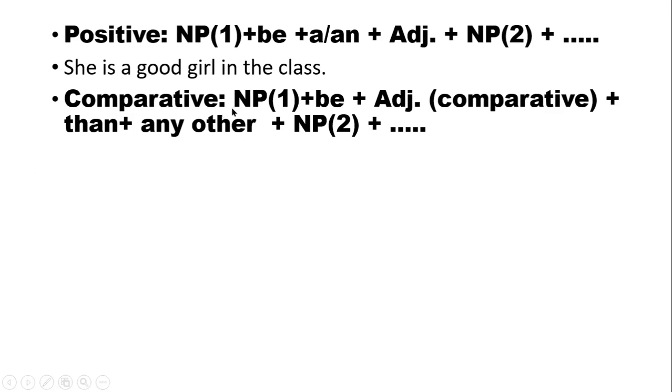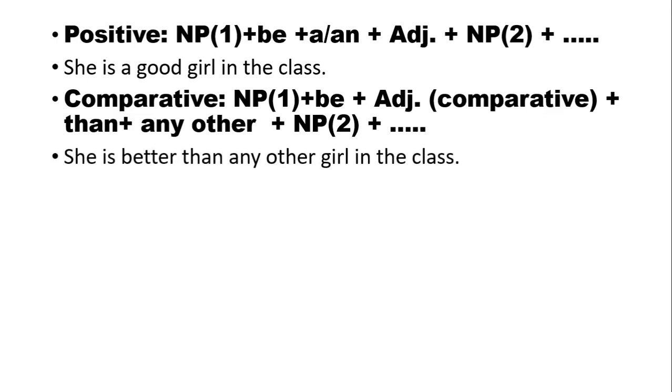You see NP1, be verb, and the comparative form of the adjective. Then after that, any other and NP2. I have already mentioned that NP2 indicates a noun or pronoun or noun phrase. Then extension.